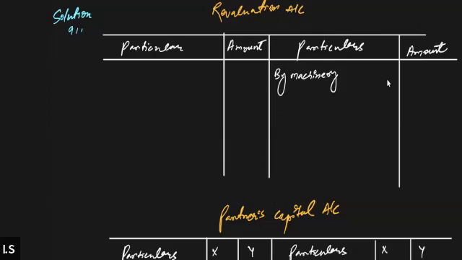There is an increase in the value of the machinery from 38,000 to 45,000. That means there is an increase in the value of machinery by 7,000. So we will record it on the credit side of the revaluation account. Then the value of the stock is also increasing. So we'll write down by stock. Value of the stock is increasing by 1,000. So 1,000 will be recorded on the credit side of the revaluation account.